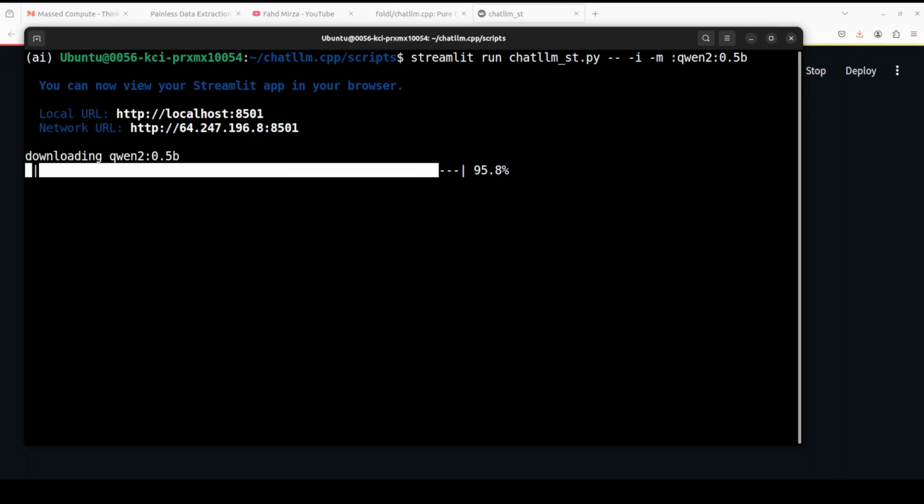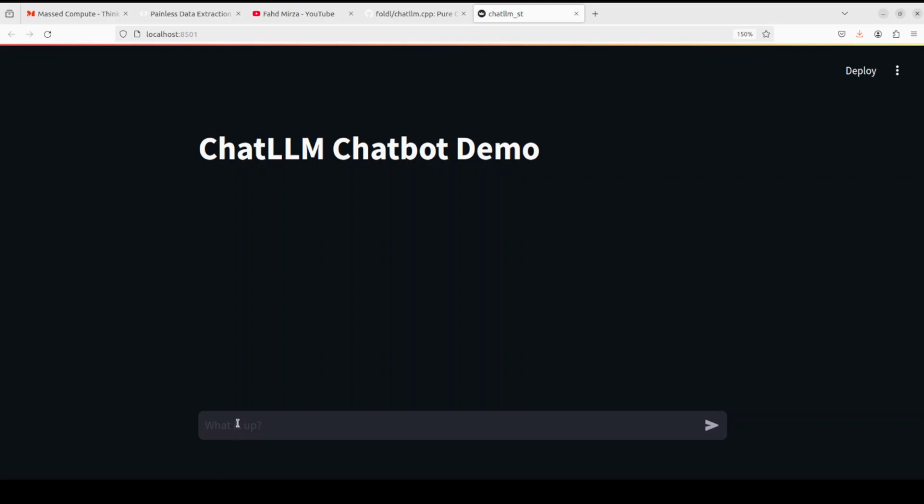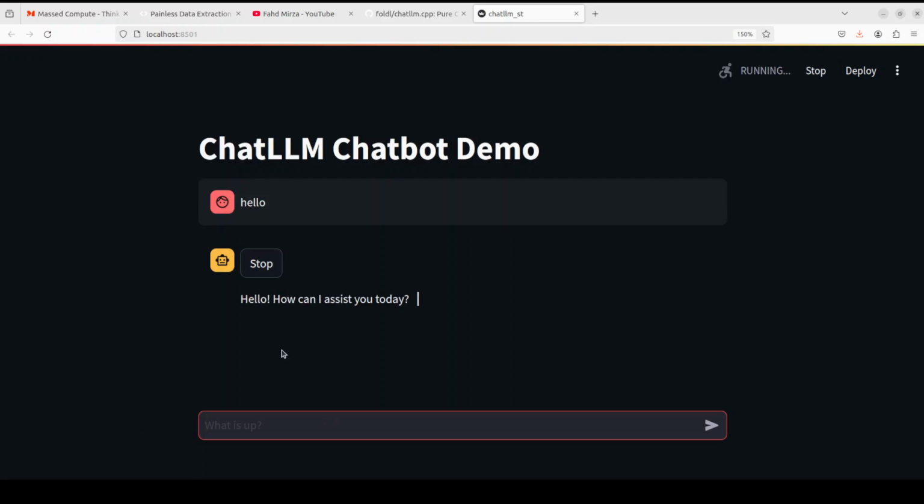And they also provide a convert script which you can use to convert the model to the GGML format to be compatible with this tool. Okay, so the model is downloaded and we have this chat option here. You can just start chatting with it. See, speed is quite good.